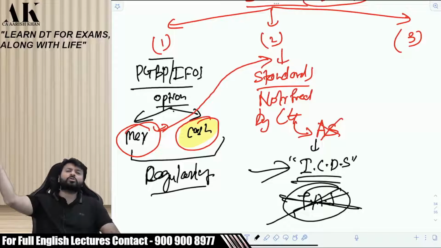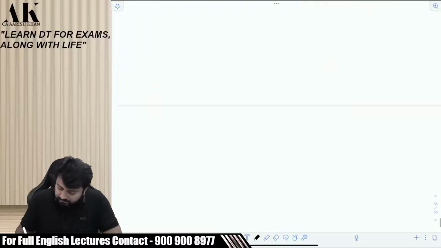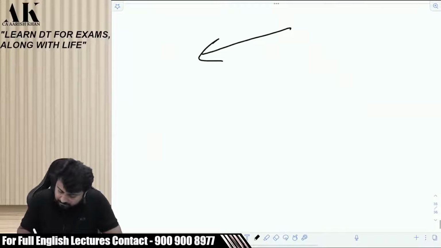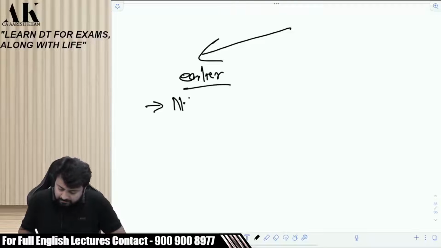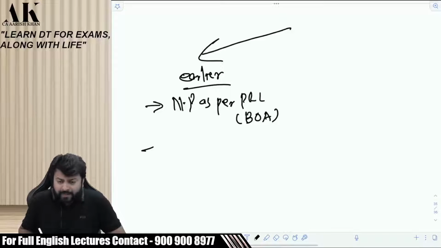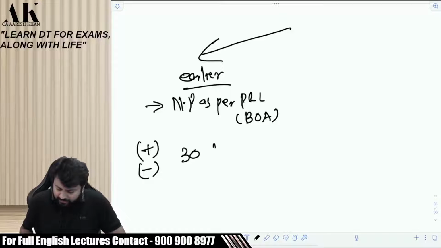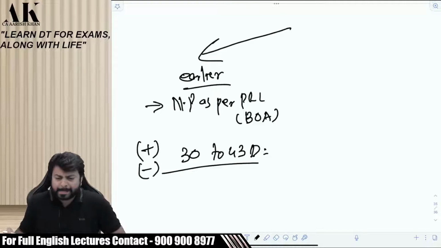So earlier what used to happen? Earlier, PGBP computation was a two-step formula. First, net profit as per P&L, which will be as per books of accounts. Okay. And then add and less section 30 to 43D. Okay. This is how you do PGBP.